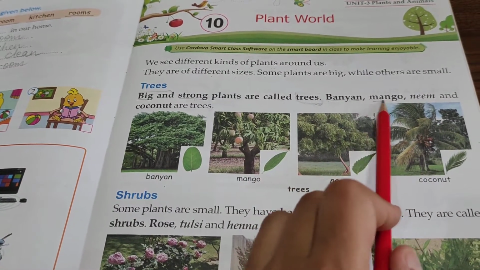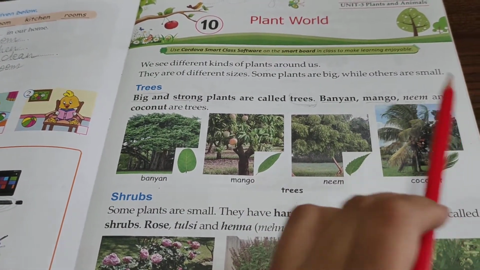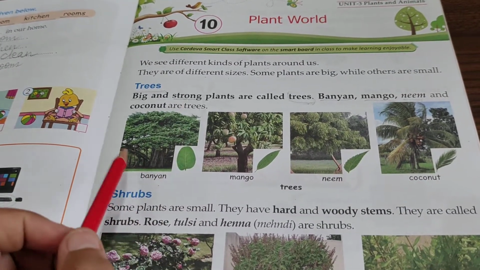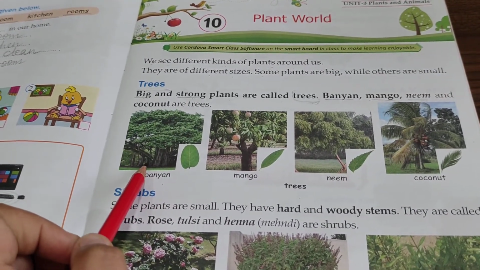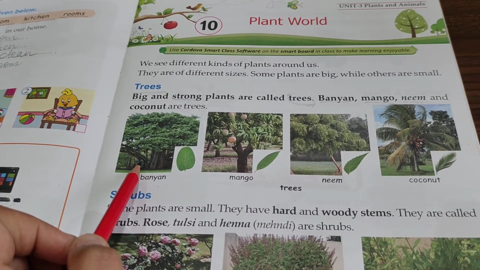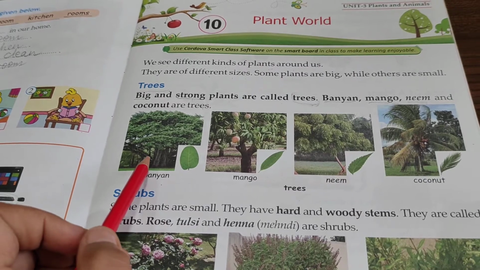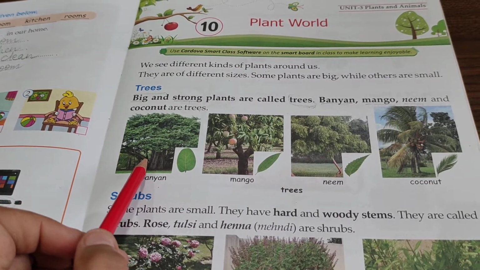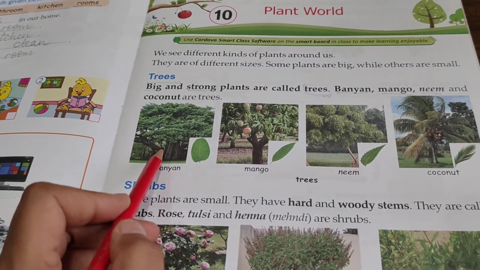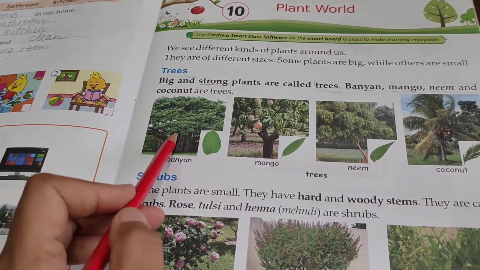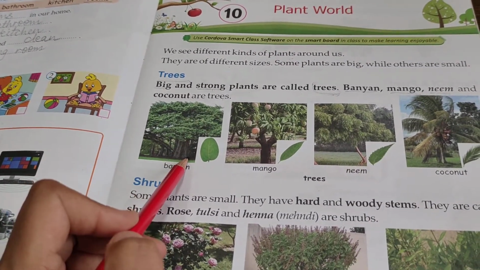Banyan tree, mango tree, neem tree and coconut are the examples of trees. Okay, as you can see, this is banyan tree, or in Hindi you can say बरगद का पेड़. सबने बरगद का पेड़ देखा है? It is very strong, and जितना पुराना बरगद का पेड़ होता है, उसकी roots उतनी ही मजबूत और उसके जो trunk होती है, उतनी ही मजबूत होती है.